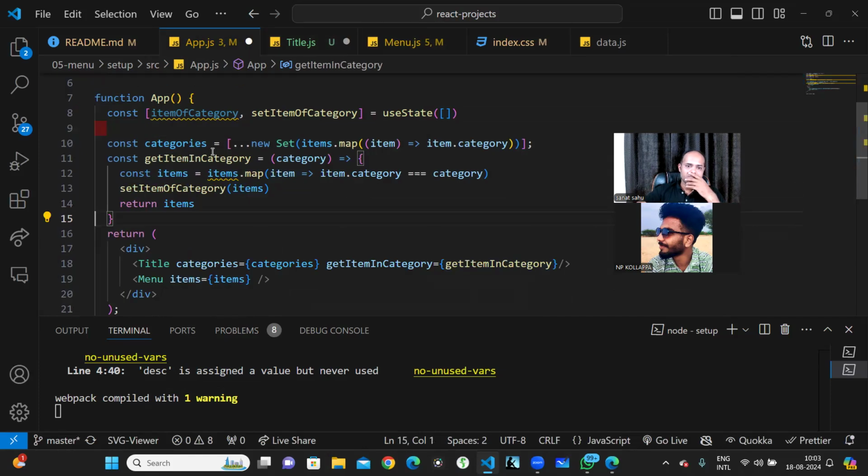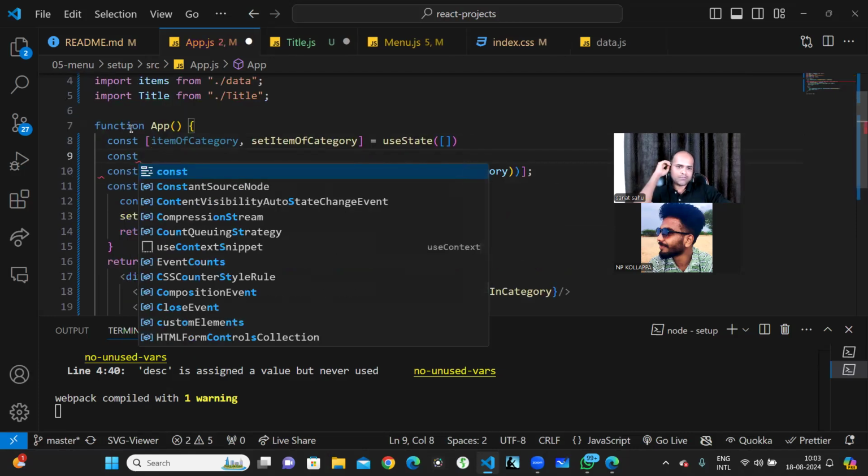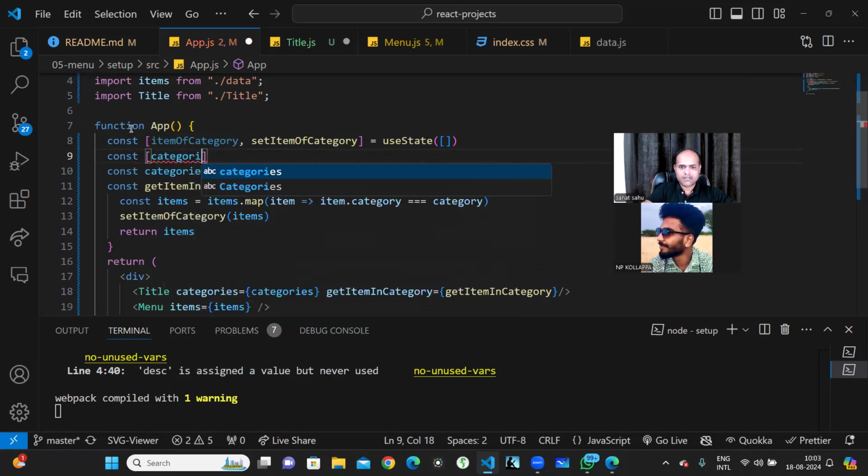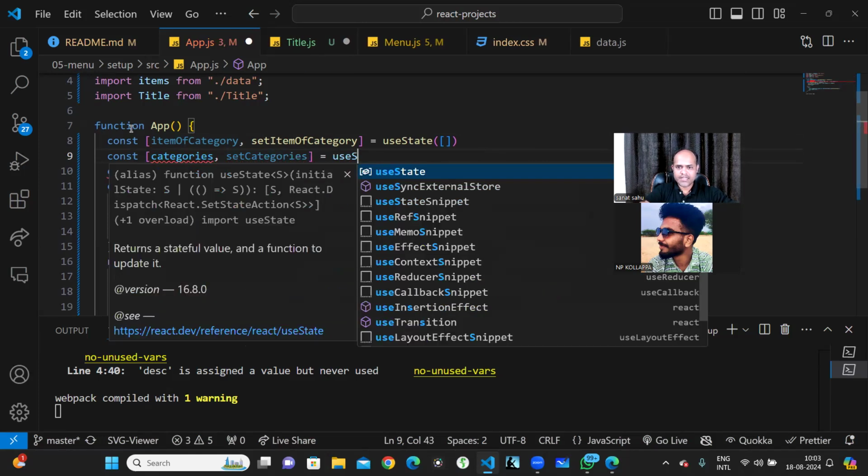Okay, wait. What we have to do is this item should be selected as categories, right? Whenever I'm clicking on breakfast, I have to show all the breakfast items, right? So I'll do something like this: categories, and this is set category. I just write a useState. Little risk I'm taking now.